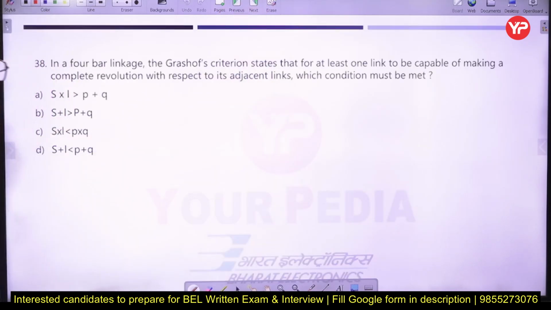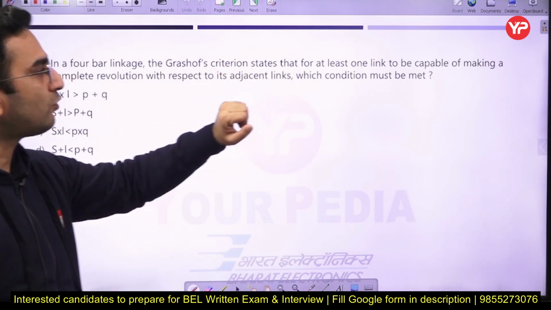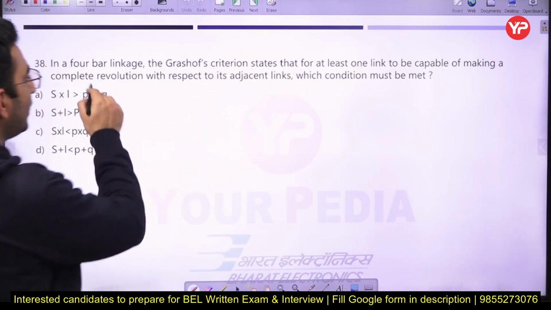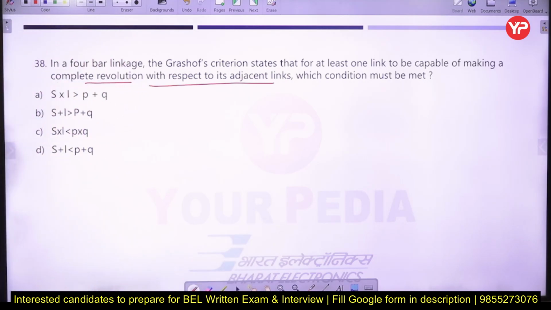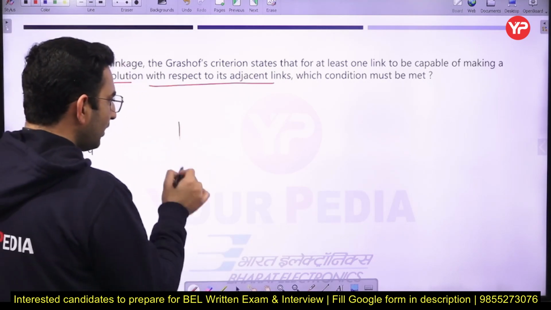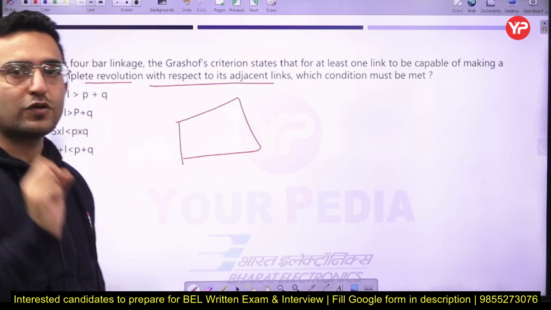Next part, in a 4-bar linkage, the Grashof criteria states that for at least one link to be capable of making a complete revolution with respect to its adjacent link, which condition must be met? So see here, in the case of 4-bar mechanism, okay, there are different types of inversions.